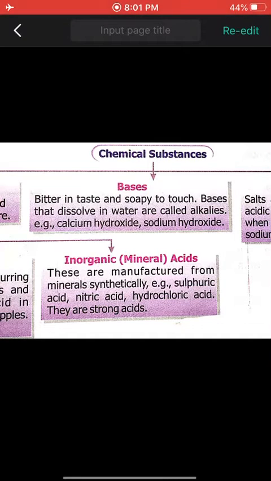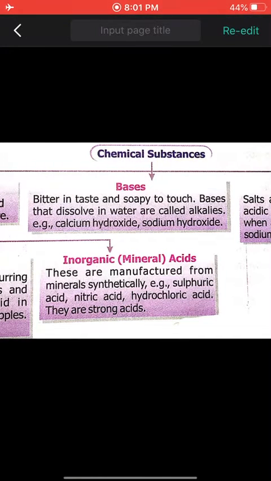Bases that dissolve in water, if a chemical substance base gets dissolved in water, are known as alkalis. क्या बोलते हैं उसको? That is known as alkalis. Examples are calcium hydroxide and sodium hydroxide. These are alkalis, basically bases in which water is dissolved.